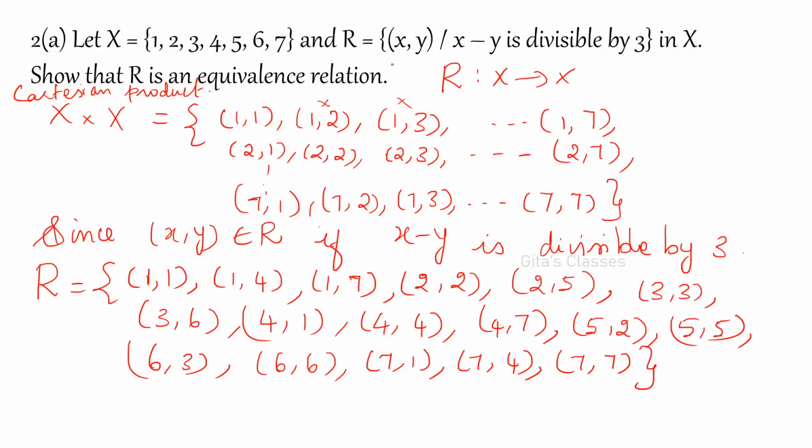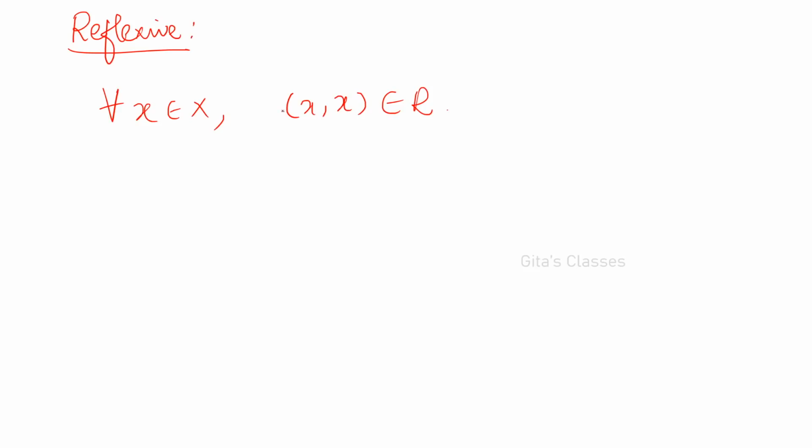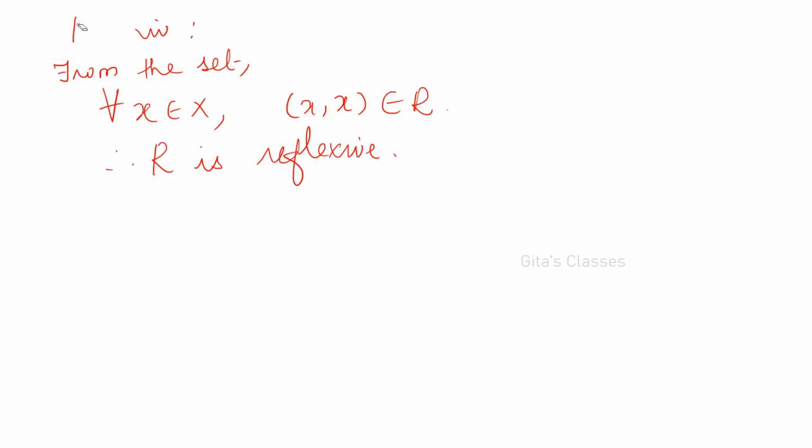What is there in the set capital X? It is 1, 2, 3, 4, 5, 6, 7. So 1 comma 1 should be there. 2 comma 2, yes it is there. 3 comma 3 is there, 4 comma 4 is there, 5 comma 5 is there, 6 comma 6 is there, 7 comma 7 is there. From the set we can find this is true. Therefore R is reflexive. So this is the first condition.